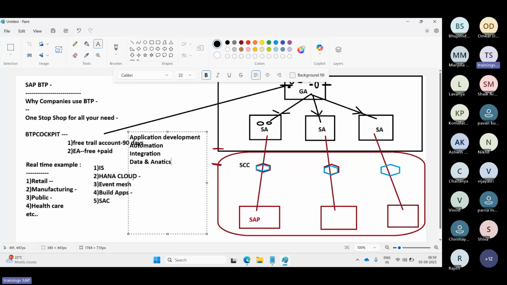Then the fifth pillar, which they have recently introduced, is SAP AI related services: artificial intelligence related core launchpad business services to detect real-time frauds, threats and suspicious activity, using AI and ML models.